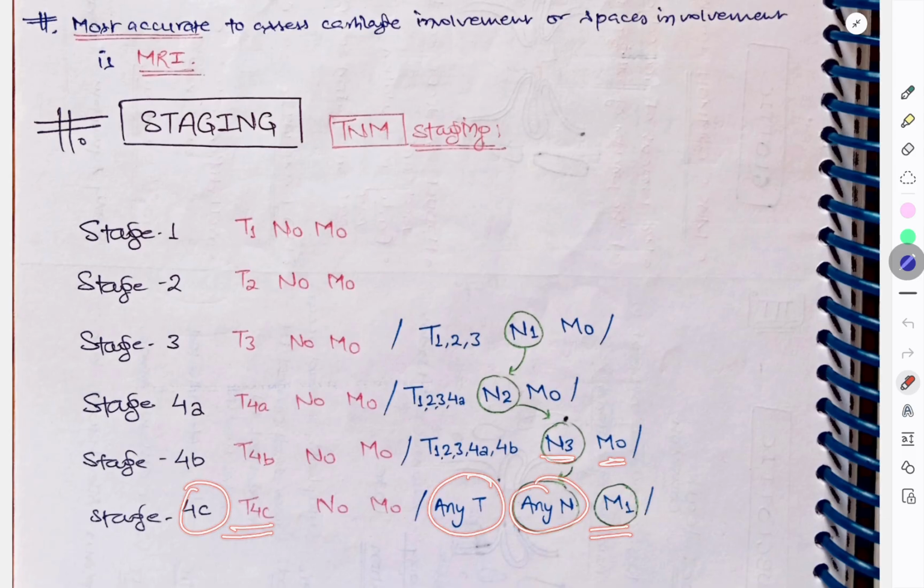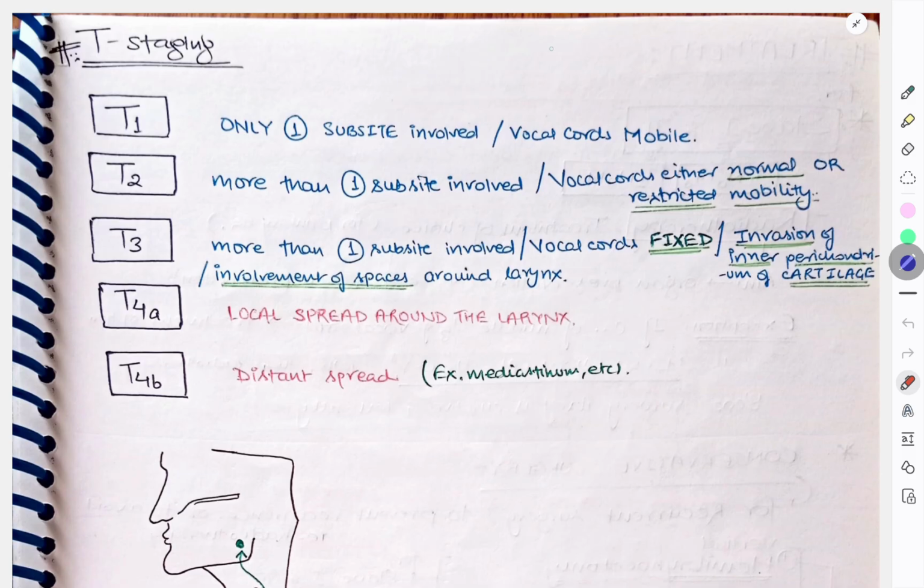Okay, so this is about the TNM staging. Okay, so N1, N2, N3, so it starts from 3. So if you write like this twice, you'll remember the staging of laryngeal carcinoma.